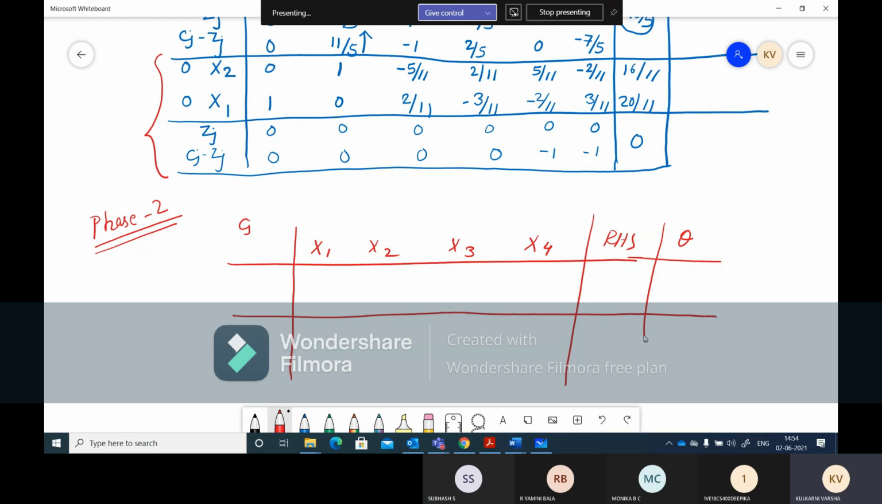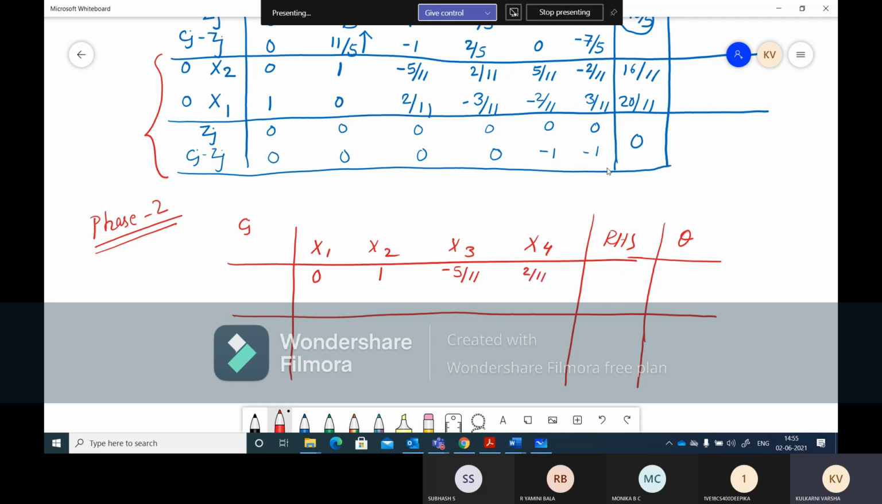The first iteration of our phase 2 is the last iteration of our phase 1. So this is our last iteration. The same matrix we'll write. 0, 1, minus 2 by 11, 1, 0, 2 by 11. These values are nothing but the values of x1, x2, x3, x4. So the same values we write. This is 0, this is 1, this is minus 5 by 11, and this is 2 by 11.